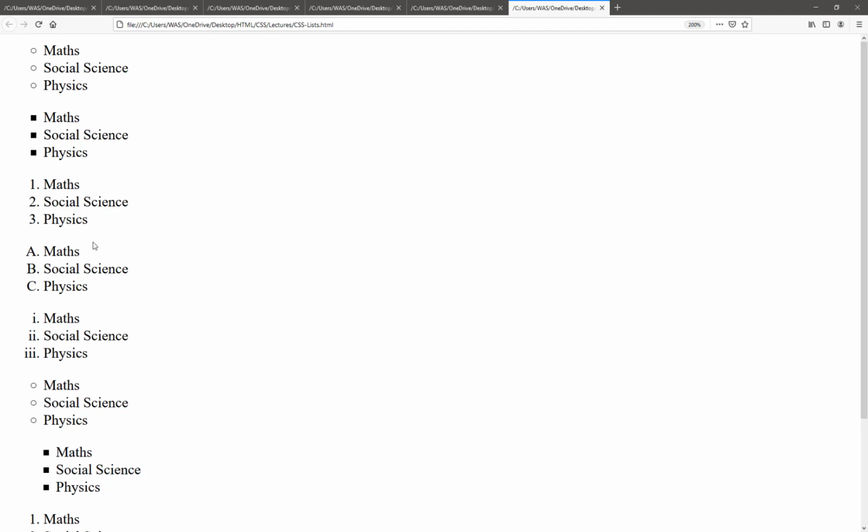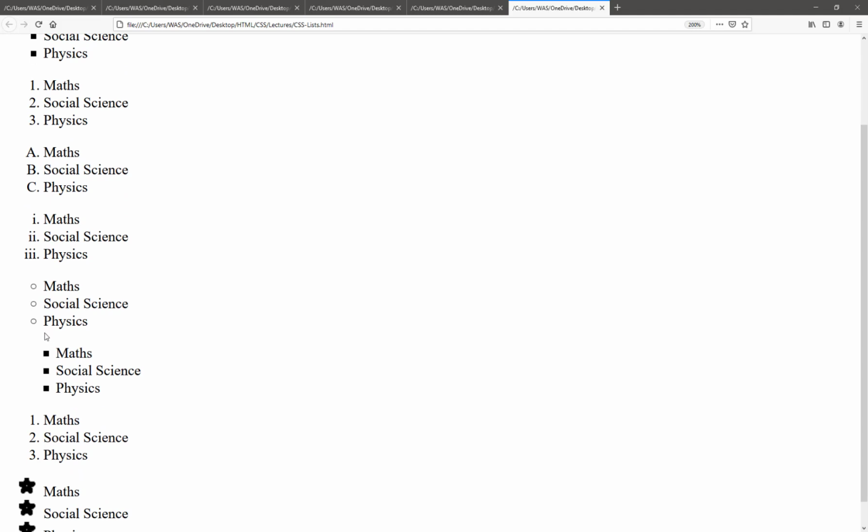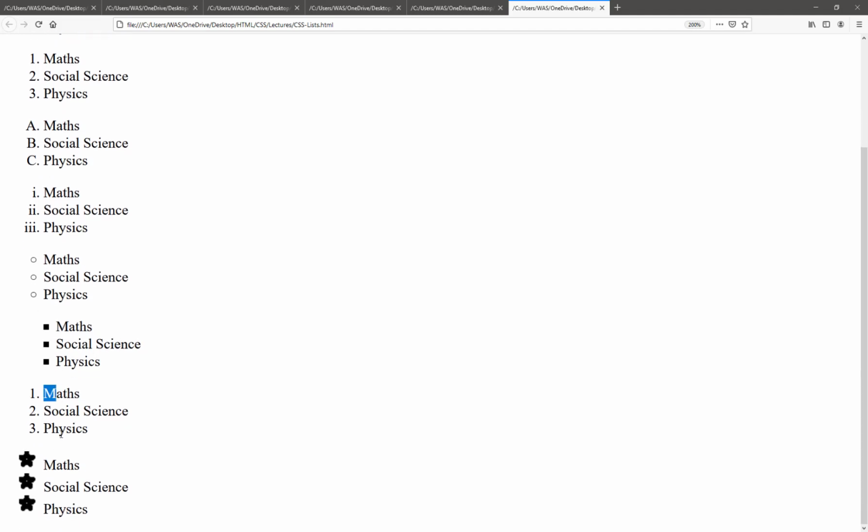In this, there is circle, square, number, capital alphabetical, and small Roman. And this is the child list inside the main list. This is the number. And the last thing is my own defined image by using list.